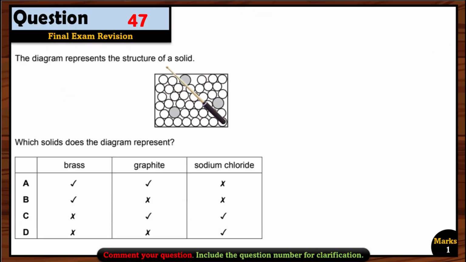Question 47. The diagram represents the structure of a solid. Which solid does the diagram represent? It represents an alloy, right? It does not represent an ionic compound, because ionic compounds have positive and negative structure. The graphite structure is also not like this. Remember, it is only made up of carbon, so it should have only one type of atoms, right? So again, that one is also wrong. And we are just now left with brass. Yes, that option is right, because this is the structure of an alloy and brass is also an alloy. So option B is the right option here.